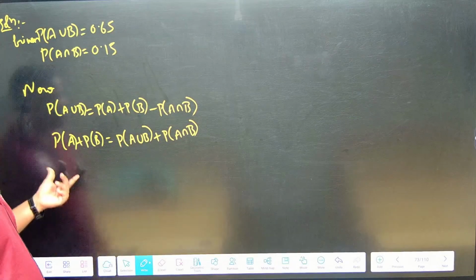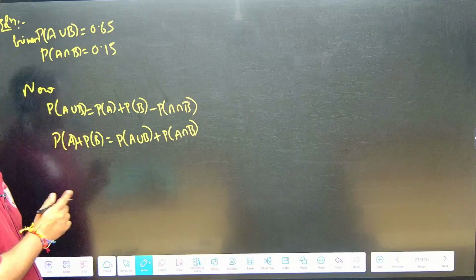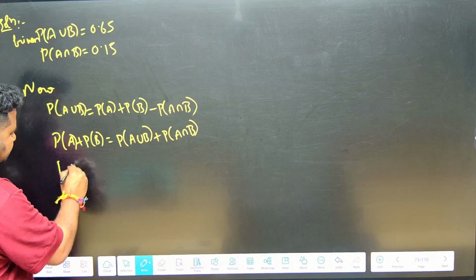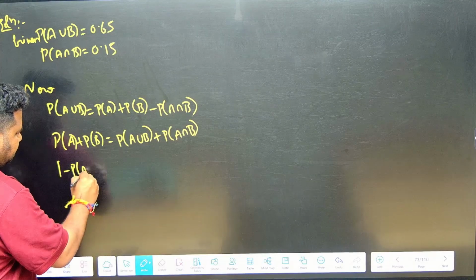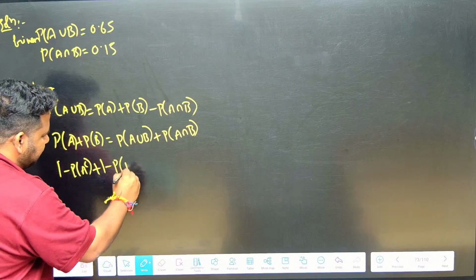Now I want probability of A complement plus probability of B complement. So that will become what? This will become probability of A, I can write it as 1 minus probability of A complement. Probability of B, I can write it as 1 minus probability of B complement.